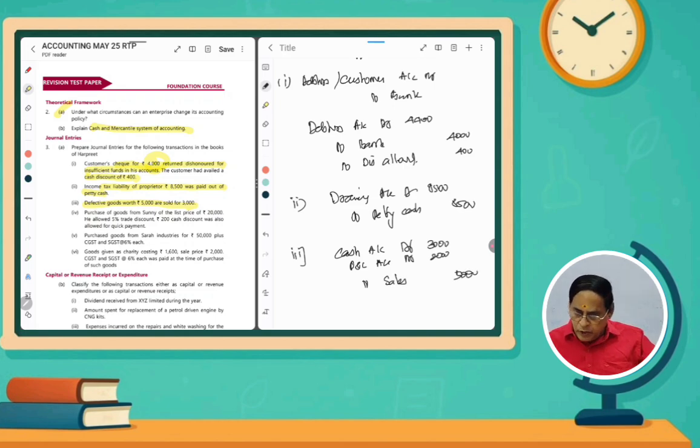So what will be the narration? You have to write: the defective goods of rupees 5,000 sold for rupees 3,000. We are sustaining a loss of rupees 2,000. You have to write like that.